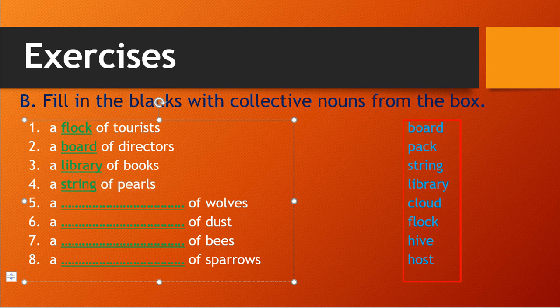A string of pearls. Then the fifth one is a blank space of wolves. So a wolf always has a pack. A group of wolves we call a pack. So a pack of wolves. Okay, students. Then a blank space of dust. A cloud of dust. In our sky, the clouds you see in the daytime are made of gas, air, moisture, all of this. So a cloud of dust.